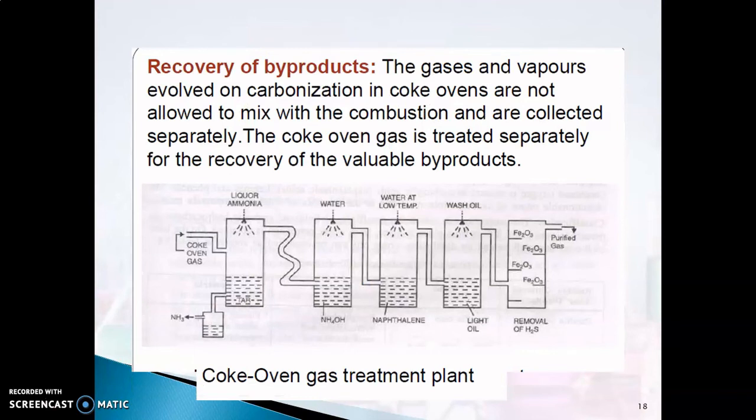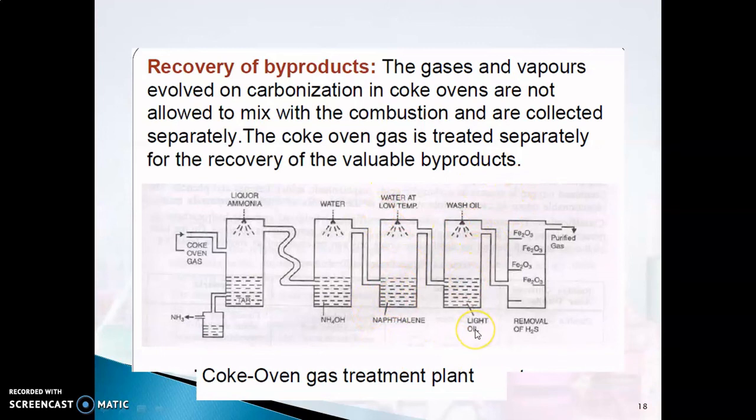Okay, and very, very important is the process name itself is known as byproduct oven. Why? Because we can recover all the byproducts. If you can see in each stage, from the coke oven gas, when you supply liquor ammonia, what I get is ammonia. And see, water is sprayed, I get ammonium hydroxide. In the third area, water is sprayed at a low temperature, I get naphthalene.